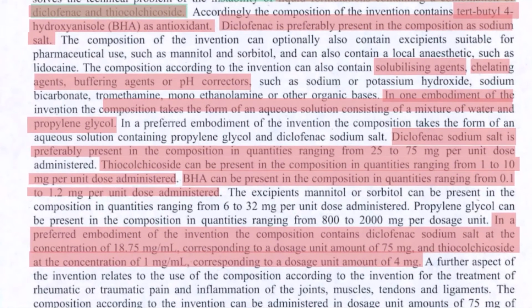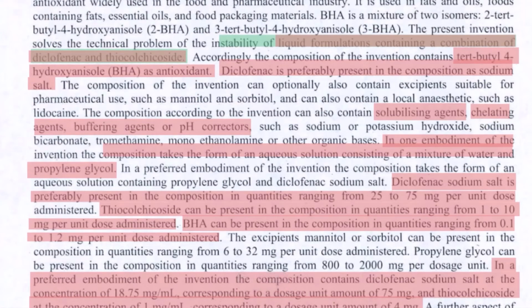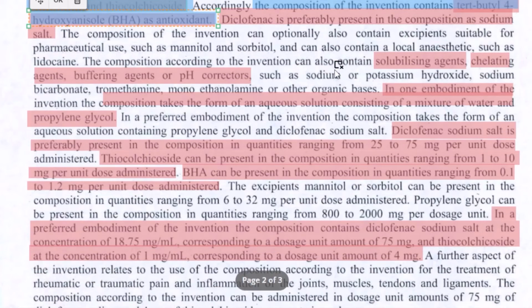Now moving on to the next requirement, which is providing the abstract of the invention. That also would come from this paragraph itself. So our invention provides a stable liquid formulation containing a combination of ingredient 1 and ingredient 2. The pharmaceutical composition of the invention also contains a third ingredient as the antioxidant. All these details become too specific to the invention, so can be avoided.